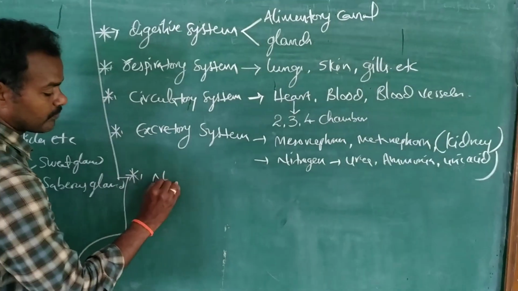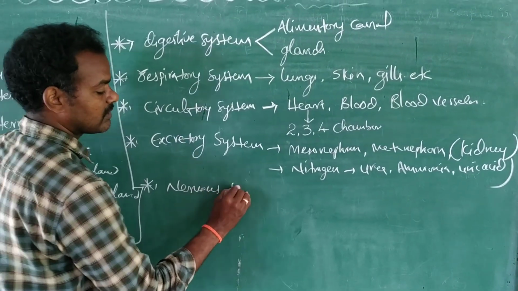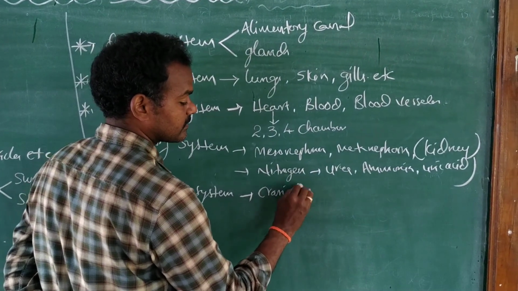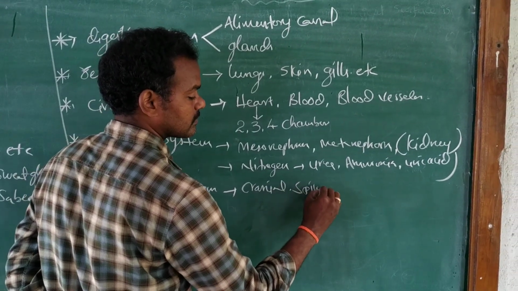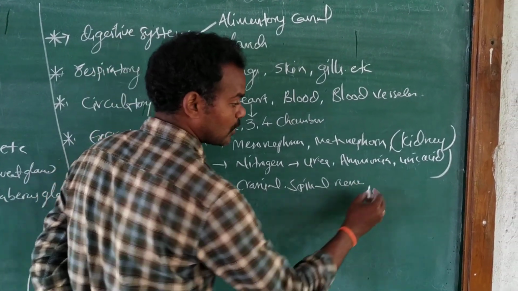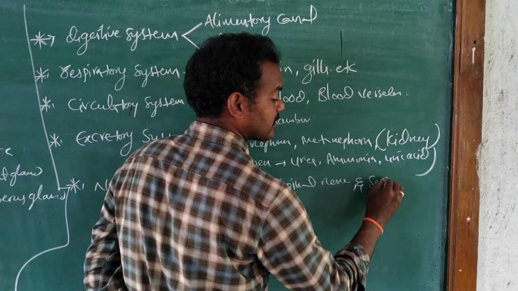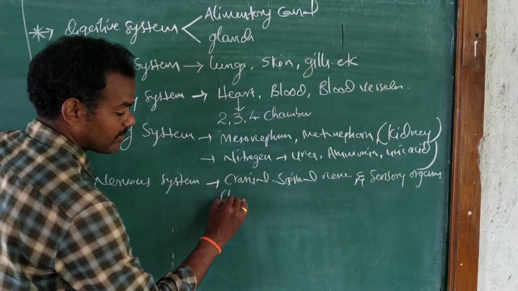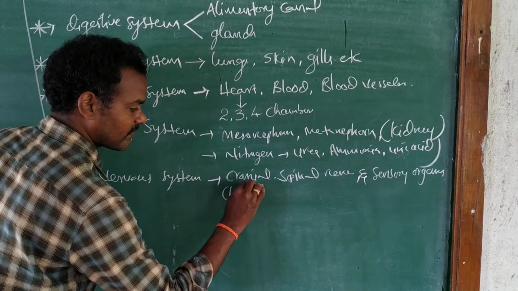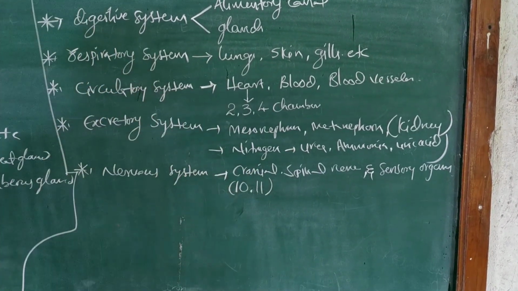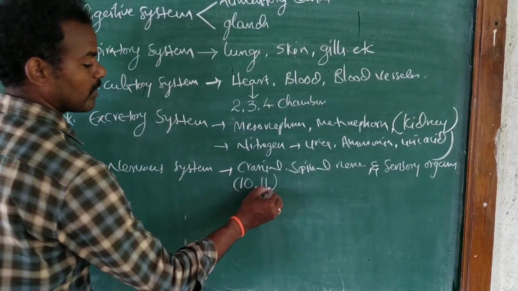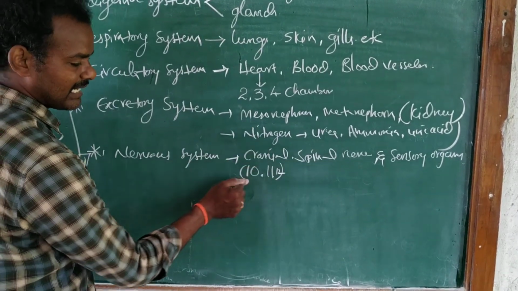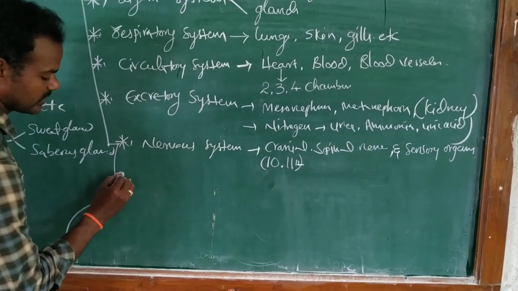And also the nervous system, which has neurons, cranial nerves and then spinal nerves. The sensory organs are also present. Cranial nerves are 10 pairs in some, 11 pairs in some, and 12 pairs in others. 10 pairs are in fishes and amphibians, and 12 pairs in mammals, as we observe here.